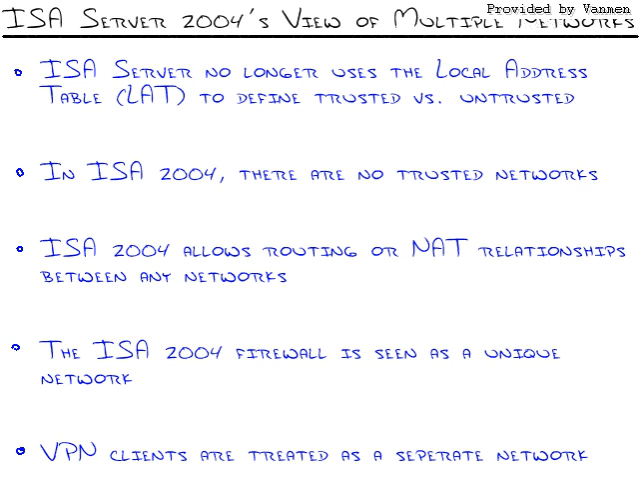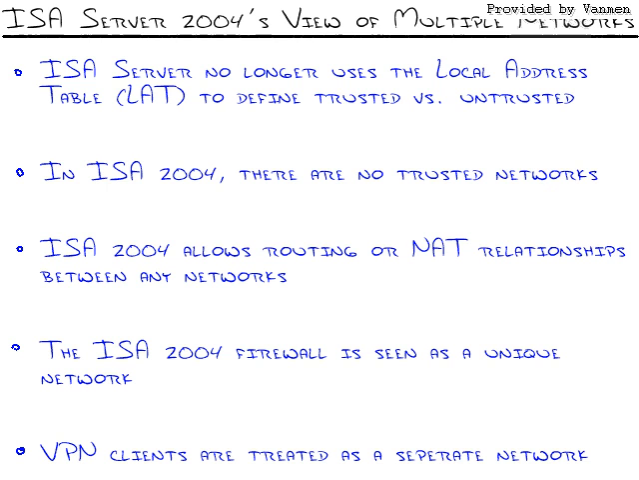Well, let's start off by taking a look at how ISA Server 2004 views multiple networks. I think this stuff is very valuable for people that are new to ISA Server. However, I think it's more valuable for those people that come from ISA Server 2000 because it will shift your paradigm a little bit. This is some features we all longed for in ISA Server 2000 but didn't get until ISA Server 2004 came about.